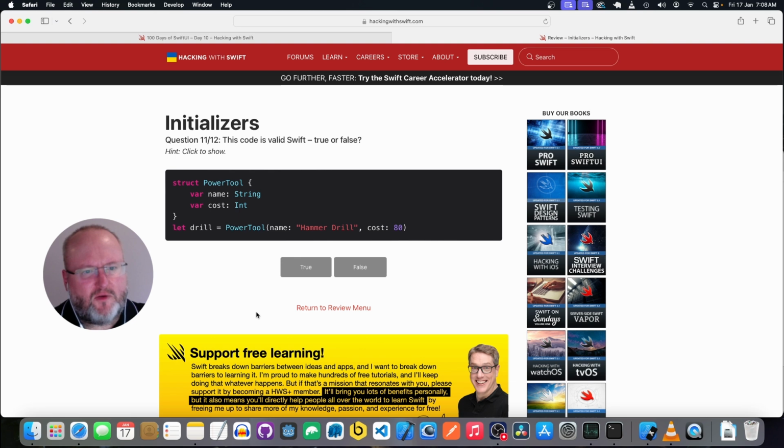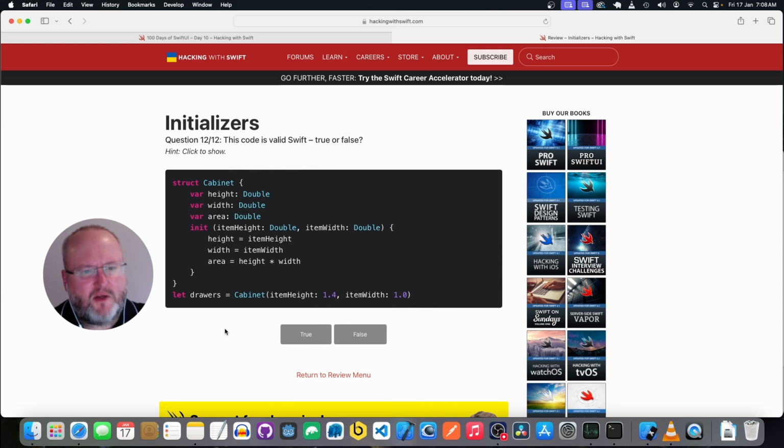We have a struct PowerTool with a property name, which is a string, and a property cost, which is an integer. It's going to pass in the name, a drill, and cost 80. Yep, that looks valid.